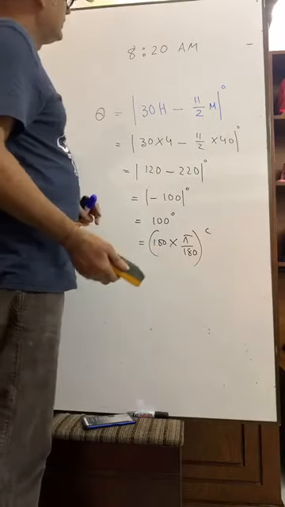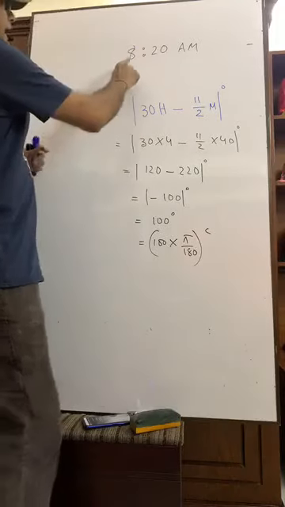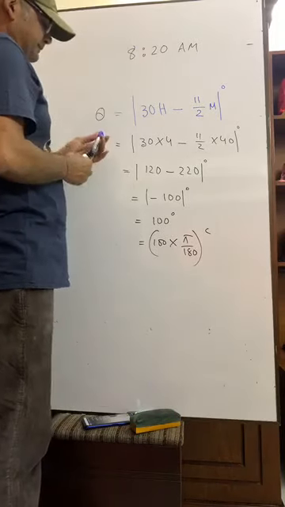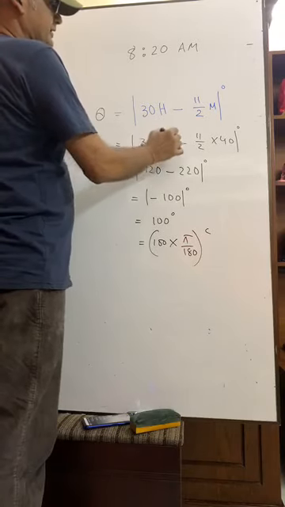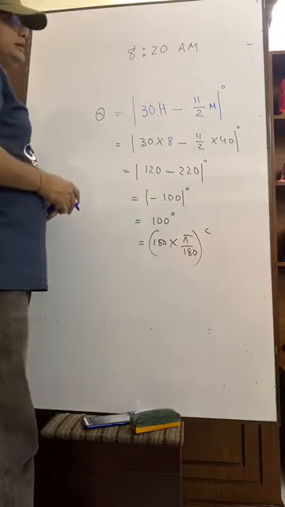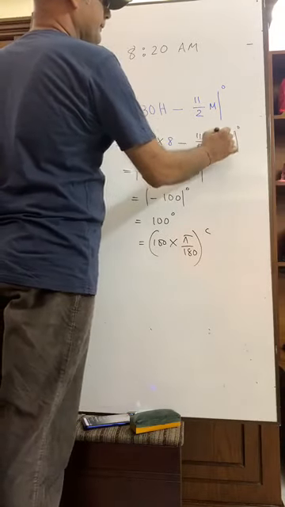Okay, let me try. So, 8 hours 20 minutes. So the hour is 8, and 20 minutes, so it is 20. Have you seen?